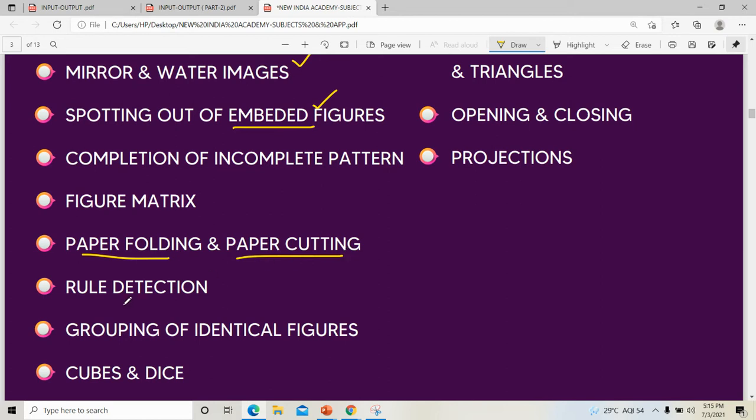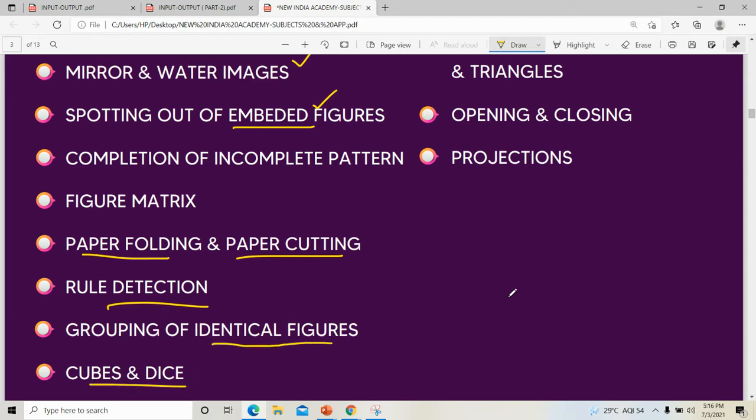Okay, then rule detection. Rule detection is that they will give a certain rule, like a closed figure just opens up, and an open figure just closes up. Like that, they will give some rule, and we have to follow that rule while finding the answer. That is one way to do rule detection. Then identical figures must be grouped.